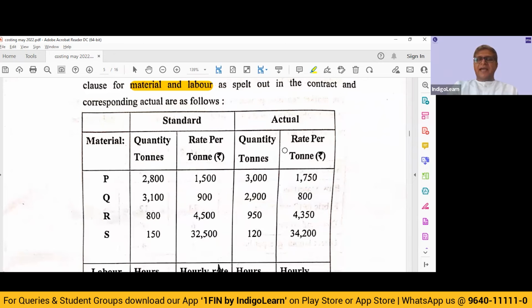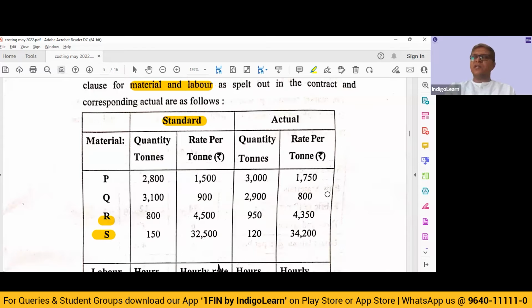So corresponding actuals and standards are as follows. In the contract, what they have spelled out is that the rate per ton for these materials is going to be 1500 for P, 900 for Q, 4500 for R, and 32,500 for S. Whereas the actual for P was 1750. See, there was an increase in price, so this we need to factor in. For Q, there was a reduction in price. That also we need to factor in.